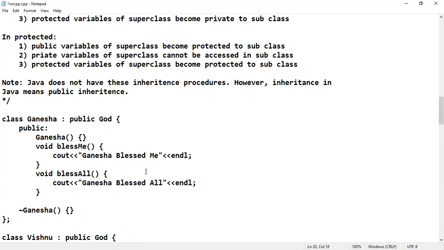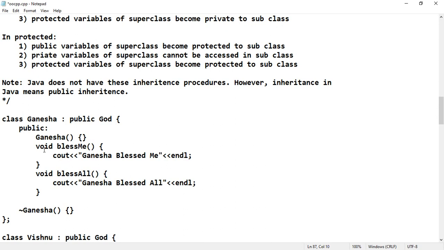So next we'll move on to the Ganesha class, Ganesha public God. So the properties of the God class are coming into the Ganesha. That means bless me and bless all will also come into the Ganesha class. Here the public access specifier is used. So hence I can declare the constructor here, Ganesha, which is a default constructor. It is always recommended to write a default constructor. This is a good programming practice.